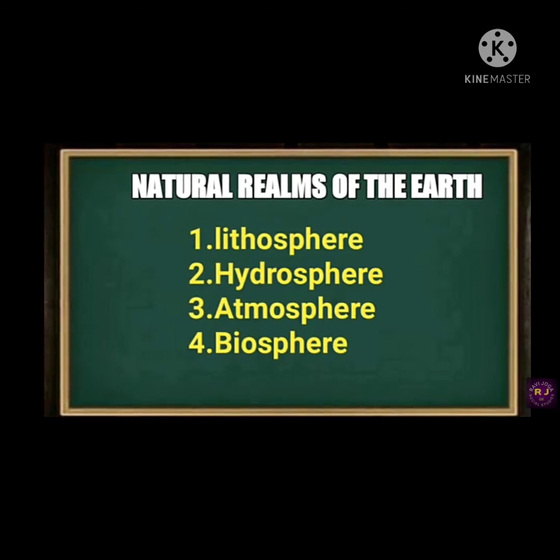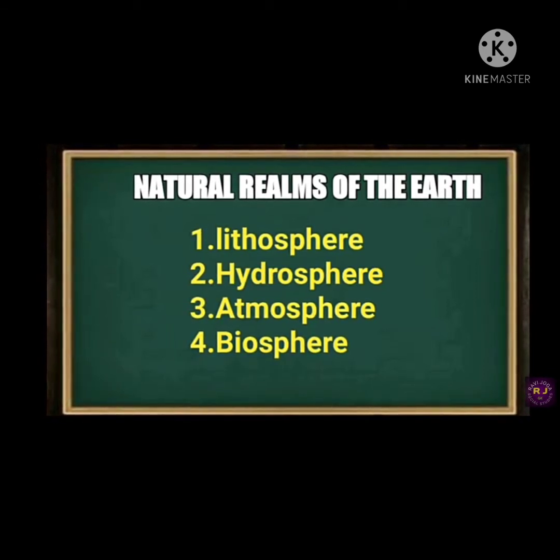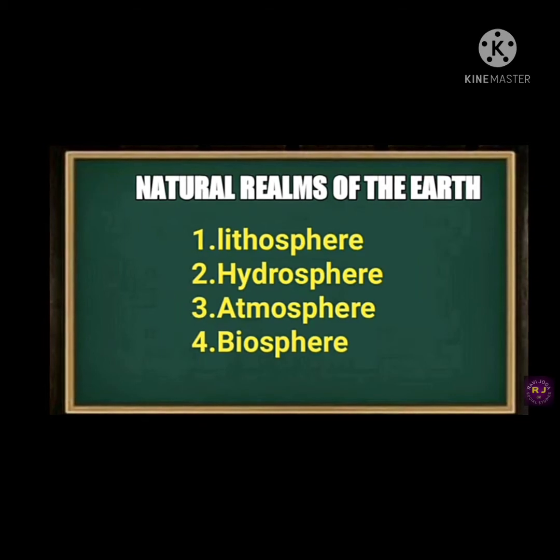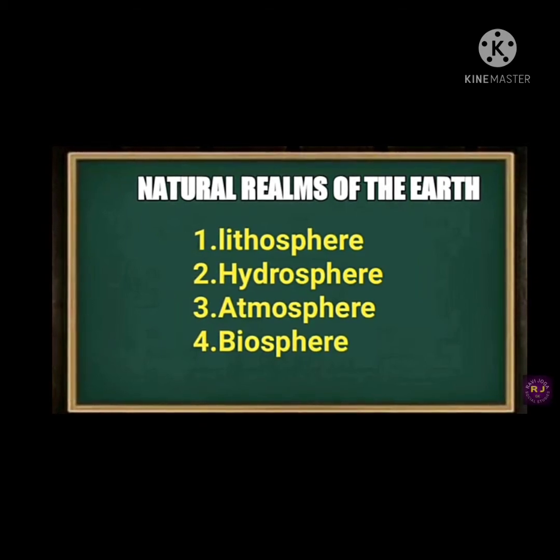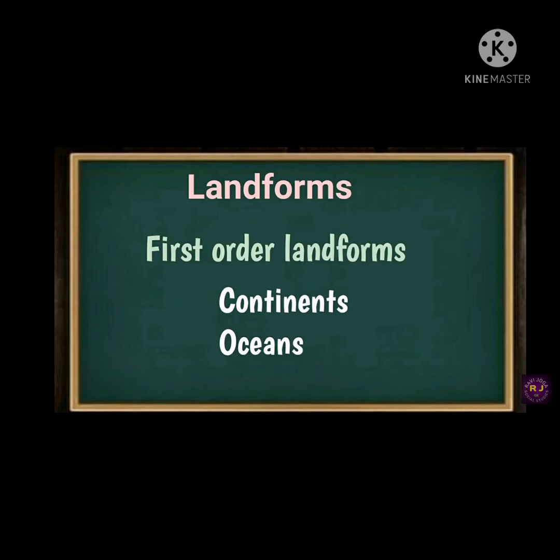Next, landforms. First order landforms. What are first order landforms? First order landforms are oceans and continents. Then why are these called first order landforms? Because they are formed first. After the formation of the earth, these are formed: oceans and continents.